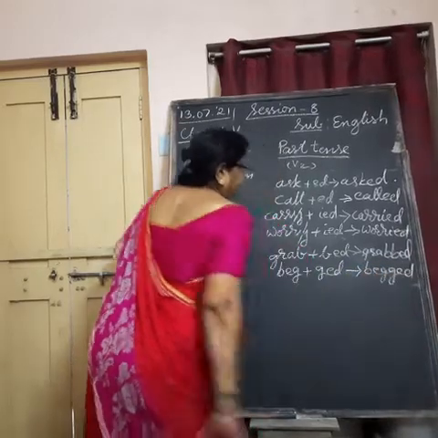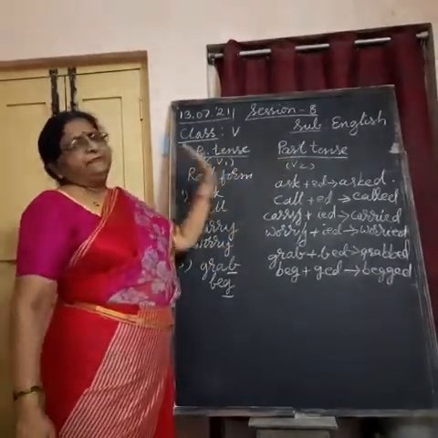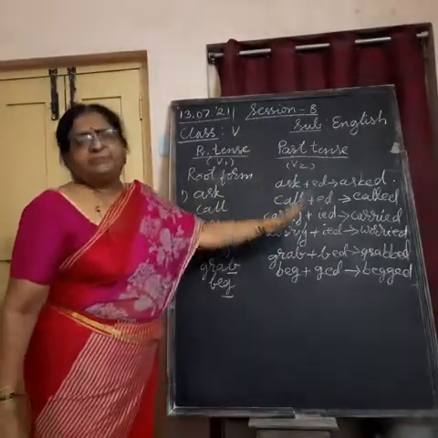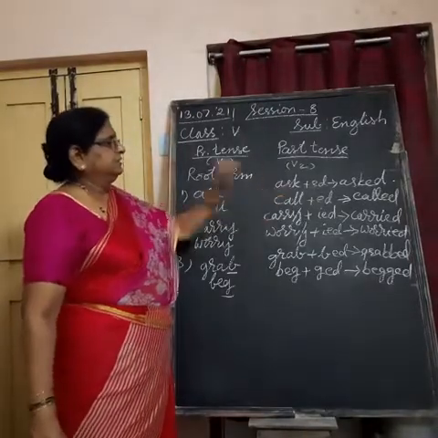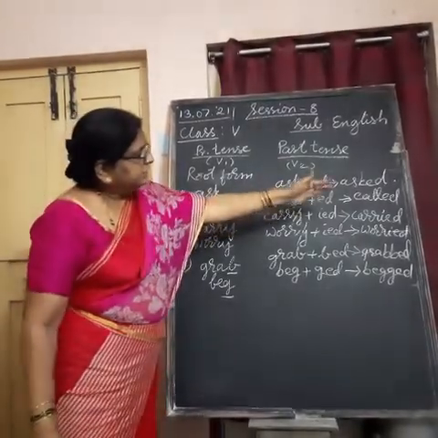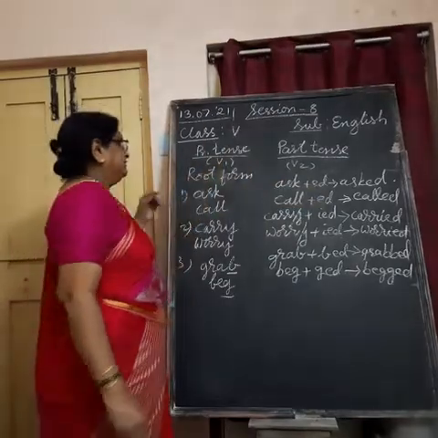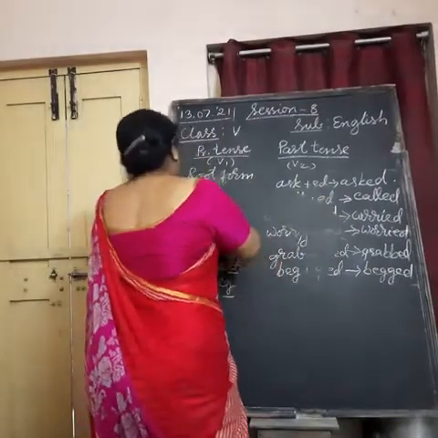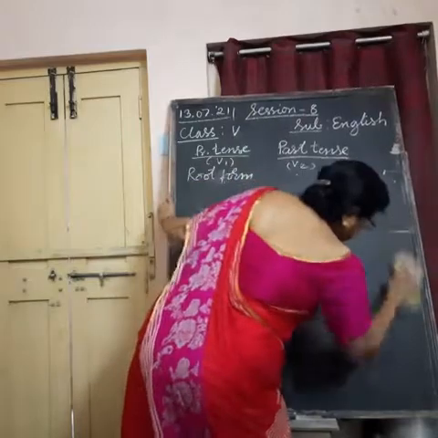So in this way, by adding ed, we are making the simple past tense form. By adding ed to the main verb or root verb, we are changing it or forming its past tense form. Then such things are called regular verbs. Such things are called regular verbs.